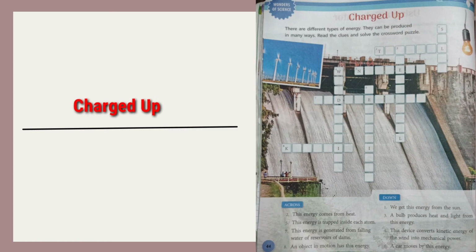Next topic is charged up. This is a crossword puzzle. We all know there are different types of energy in our world. They can be produced in many ways. Here, some clues are given to solve this crossword puzzle. This is your homework. You can do this with the help of these clues.